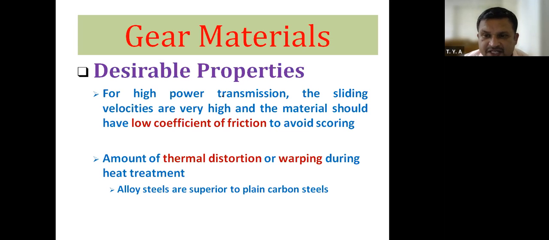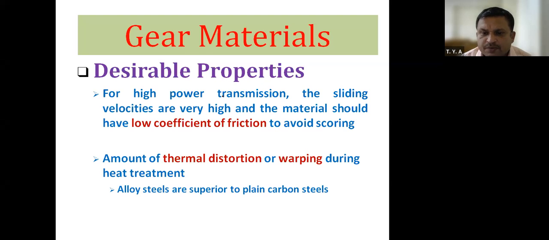Gears are used for power transmission above 10 kilowatt. If that much power is transmitted, the surface speed or sliding velocity is very high, and at that time the material must have a low coefficient of friction.